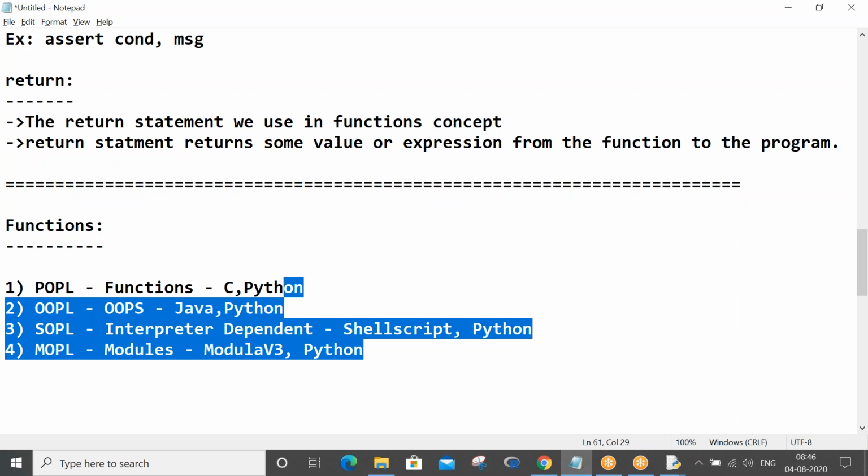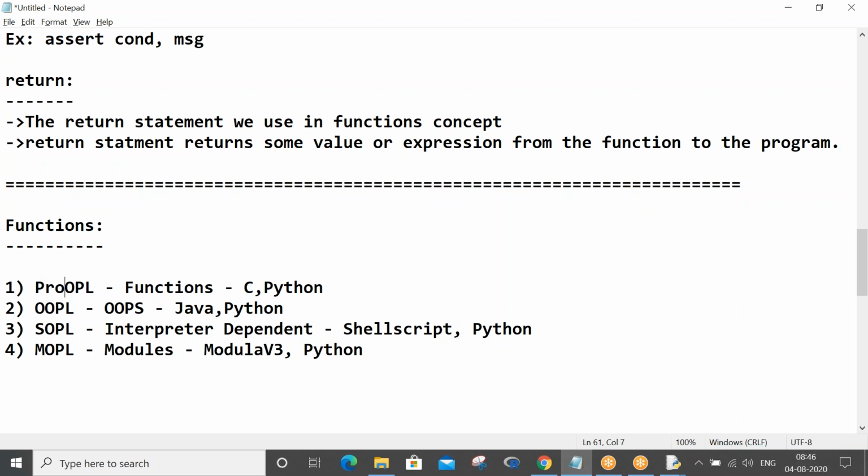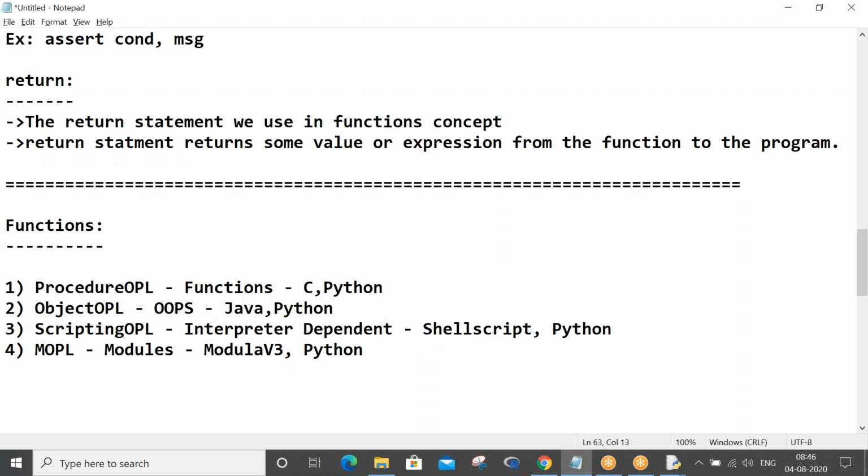So Python is a general purpose programming language.